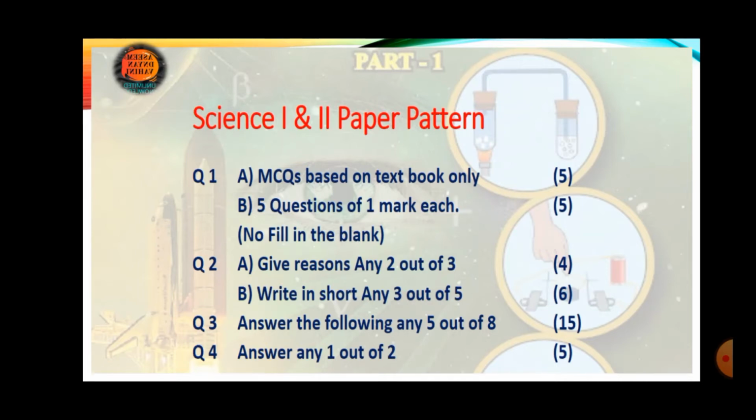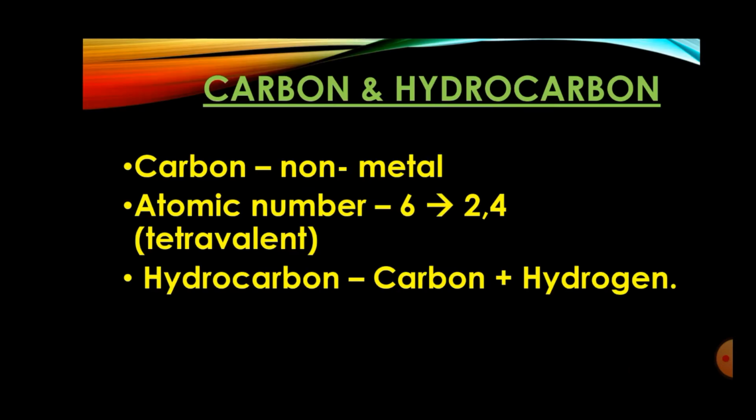Now we'll start with the content. As we are talking about carbon compounds, we need to understand carbon. What is this carbon element? Carbon is a non-metal. Atomic number is 6. Configuration 2, 4. It's tetravalent because in the last orbit, as you can see, there are 4 electrons. Now what is a hydrocarbon? A hydrocarbon is a compound where carbon and hydrogen both are included.